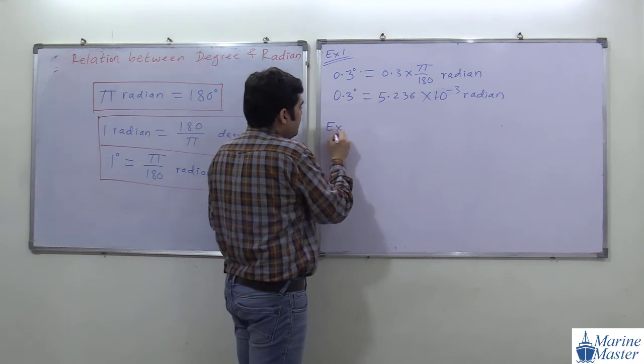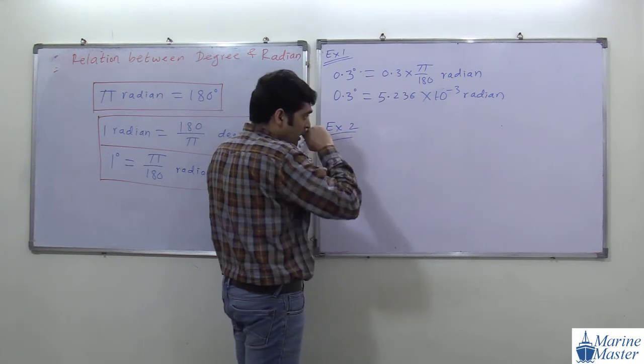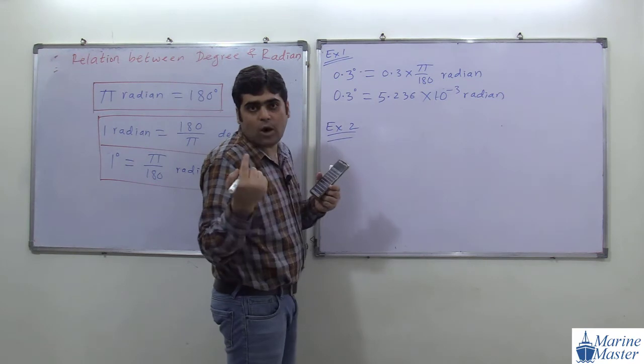Now in the next example, example 2, I am going to convert radian to degree.